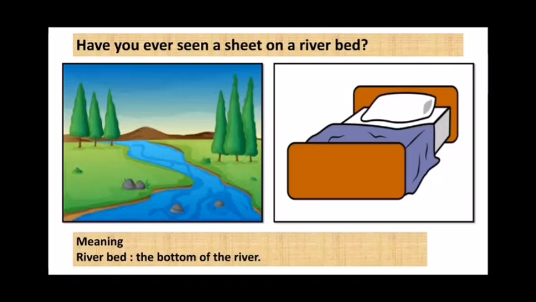The answer is no. How can we put a bed sheet on the riverbed, right? So the poet is asking that if there is no sheet, then why do we call it a riverbed? A riverbed is the bottom of the river.